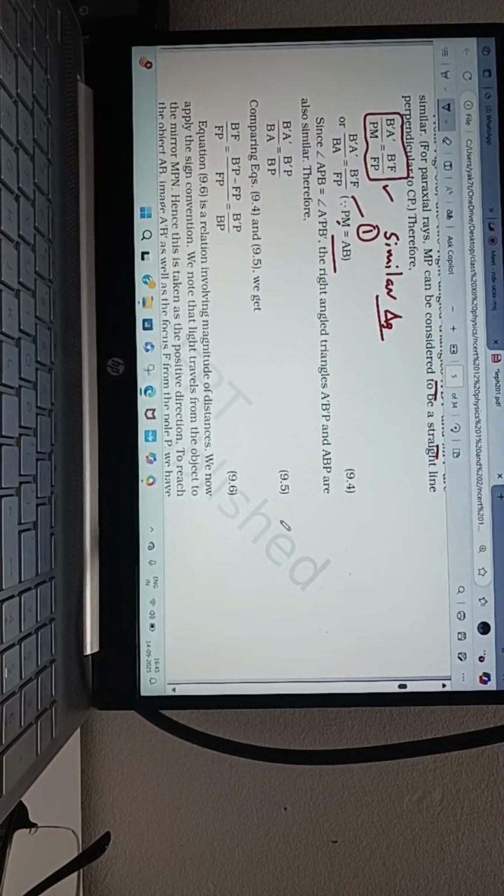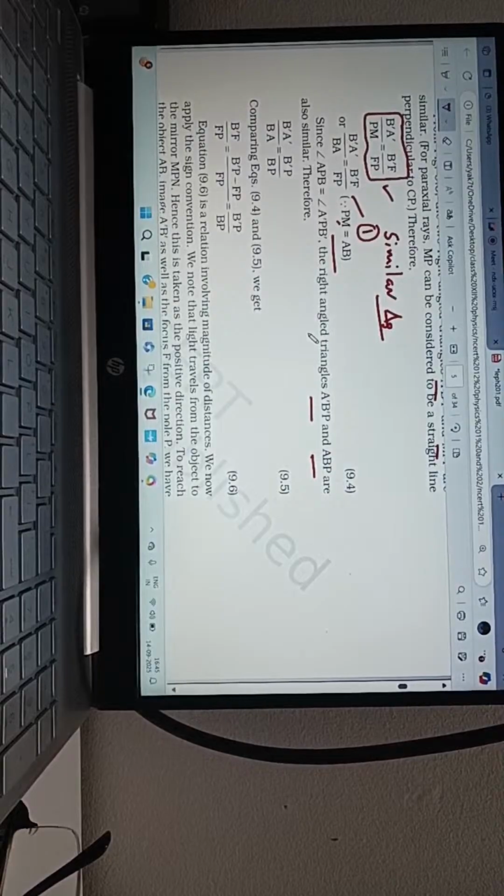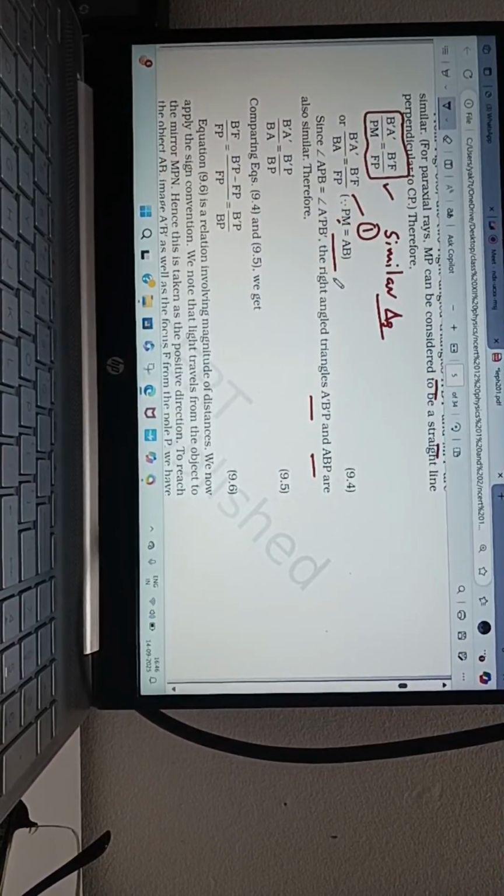Here, for the second equation, what triangles have they taken? This is also similar triangles, same rule. What is that rule? If any two angles of the two triangles are equal, then they are said to be similar triangles. Sides need not be equal.